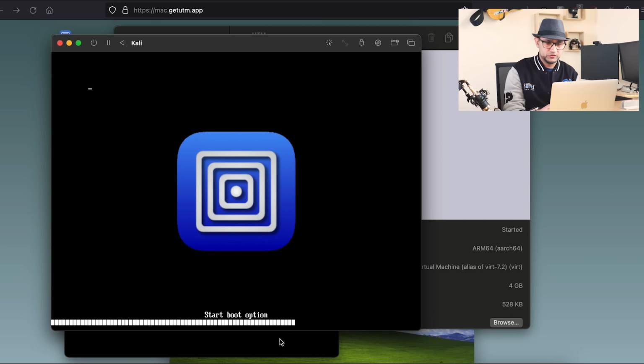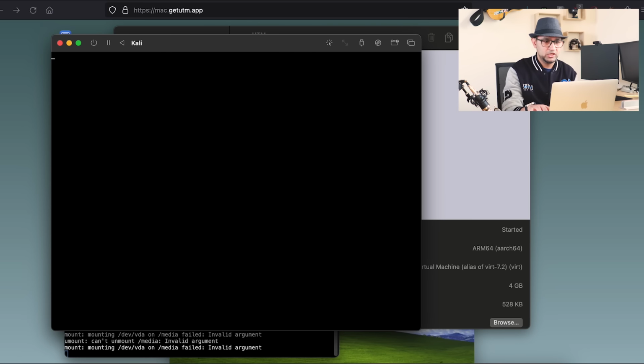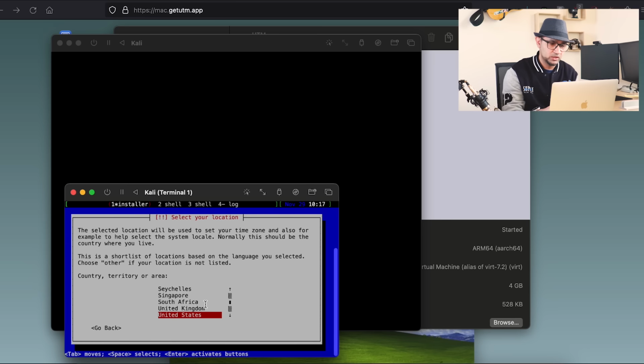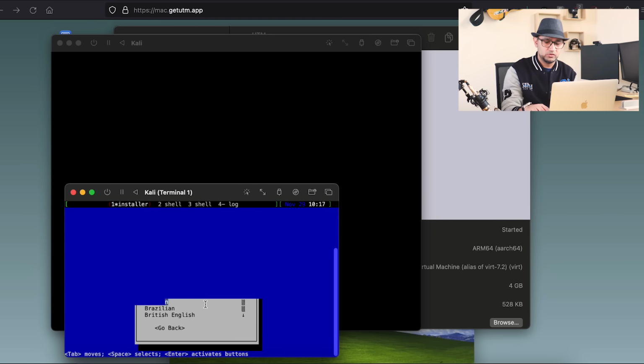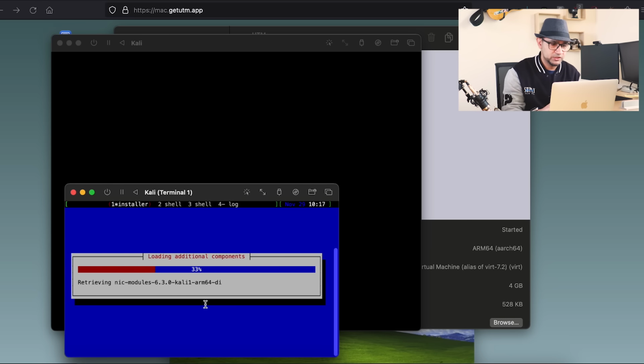So you just click on it, and it starts the boot up process. It says, okay, install. Yes, I will. And then the console actually moves here. If you hadn't enabled the serial device, you would be on this black screen and you'd stay on it for a very long time. Going forward, yes, okay, United States, American English, and the installation process starts, and you finish, and once this is done, Kali Linux is ready.